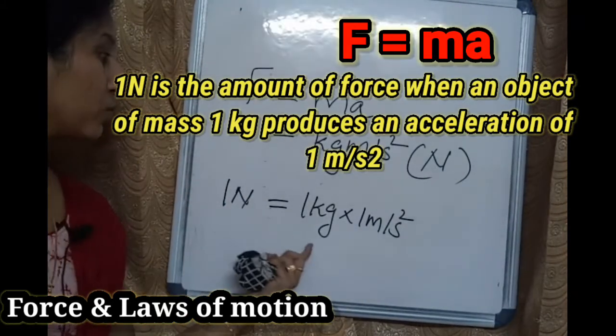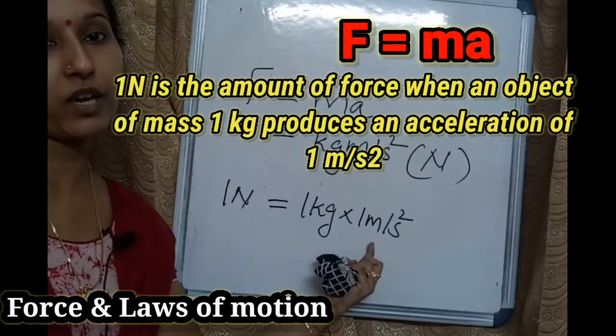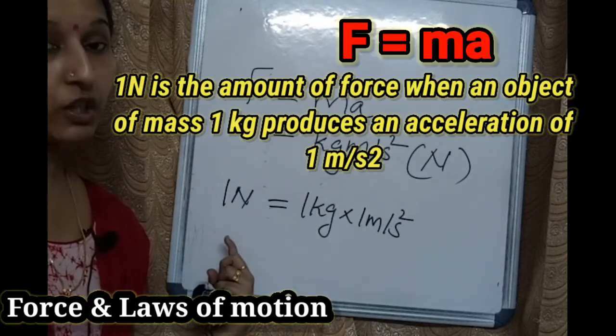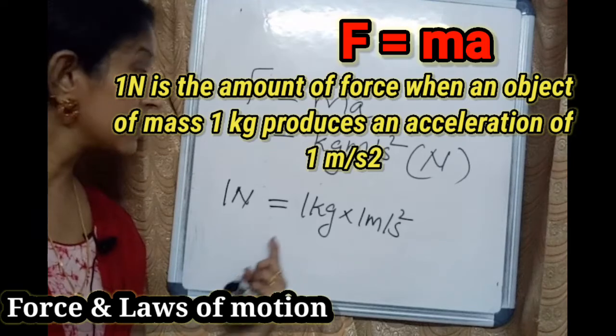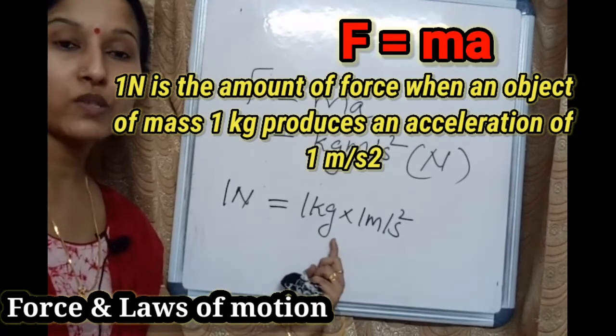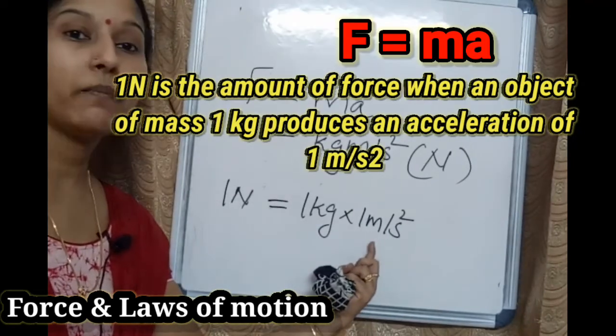So 1 Newton equals 1 kg times 1 meter per second squared. So the unit of force is 1 Newton when an object of mass 1 kg produces an acceleration of 1 meter per second squared. Let us discuss some examples that we observe in our daily life on the basis of the second law of motion.